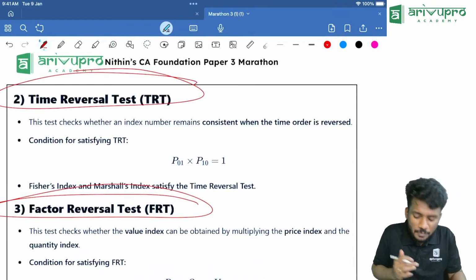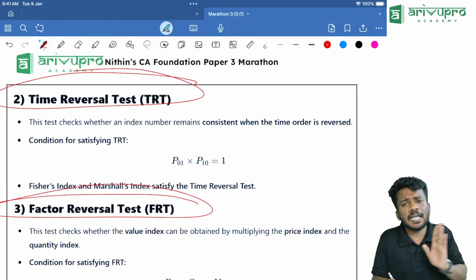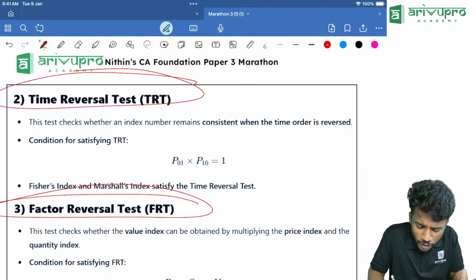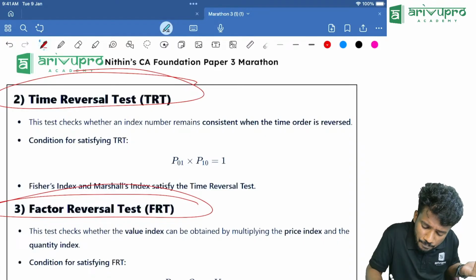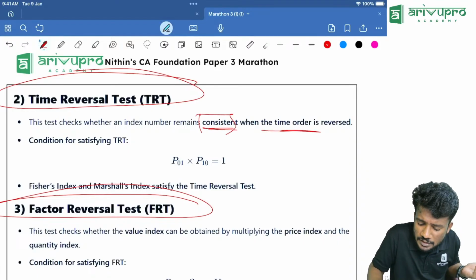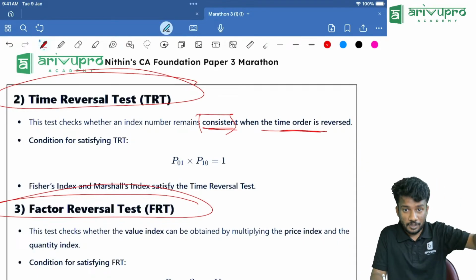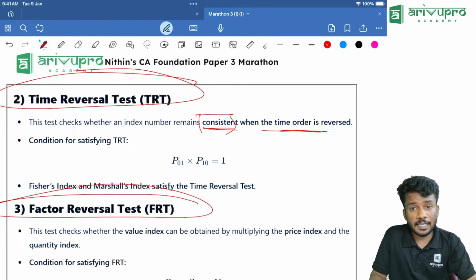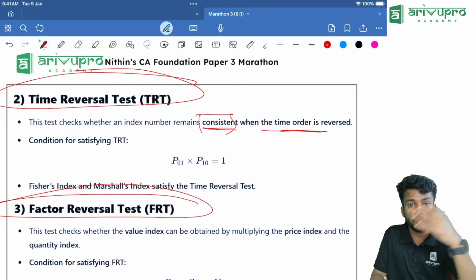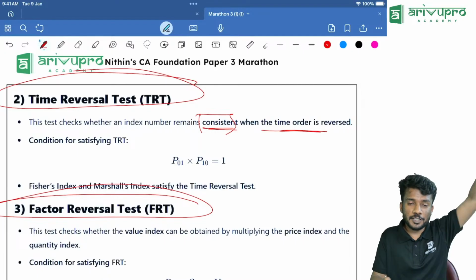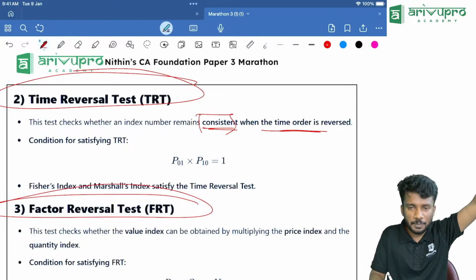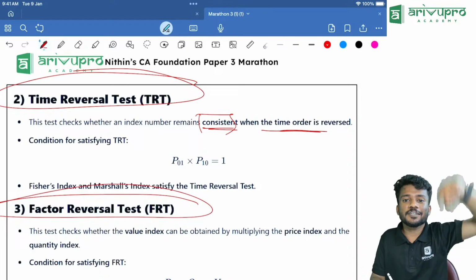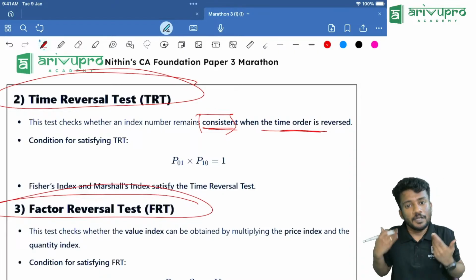Next one is time reversal test. In time reversal test, we are going to check whether it remains consistent when the time order is reversed. For example, we are taking the price of the year 2025 with respect to the price of the year 2000, multiplied by the price of the year 2000 divided by the price of the year 2025.